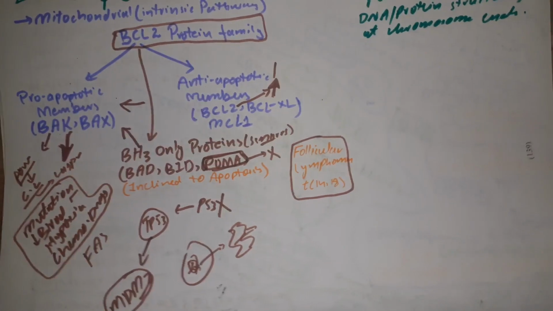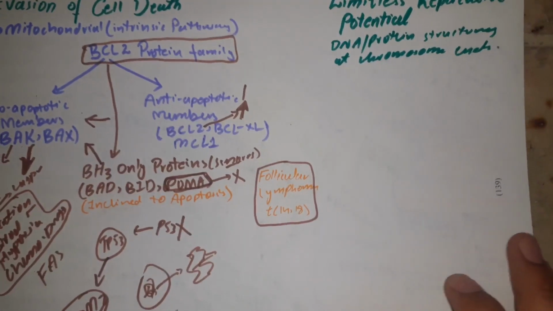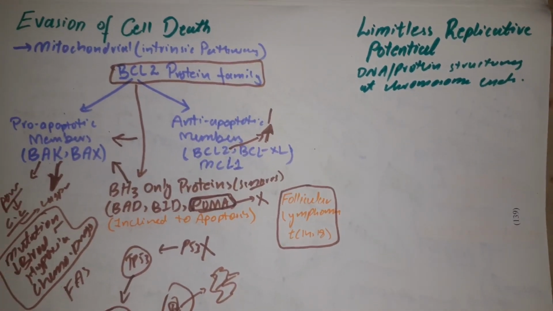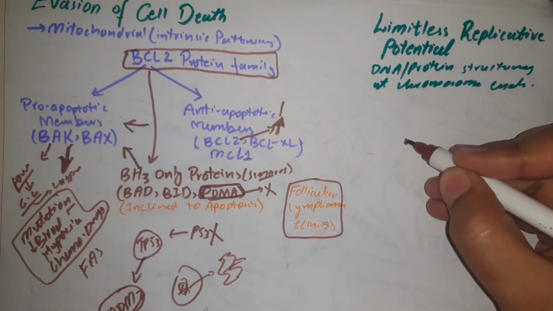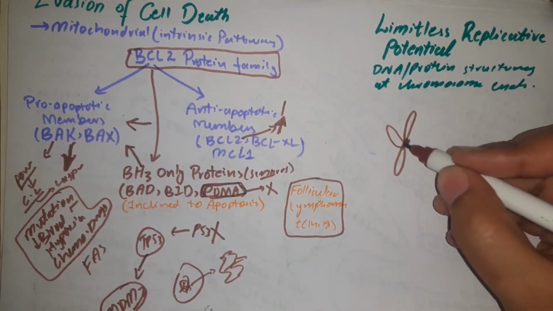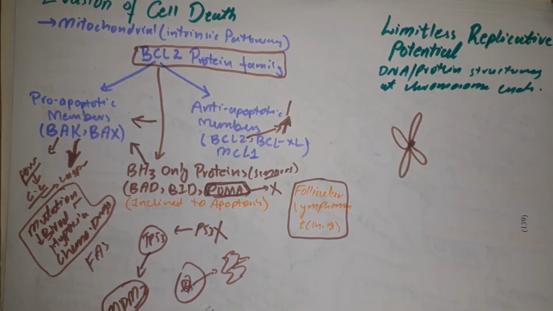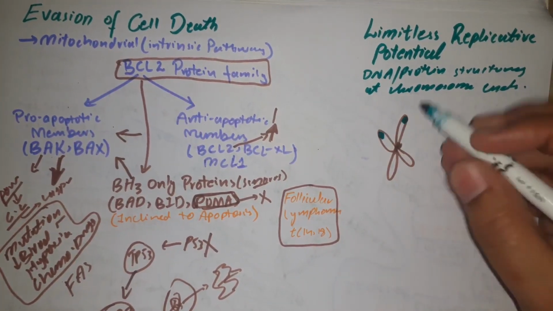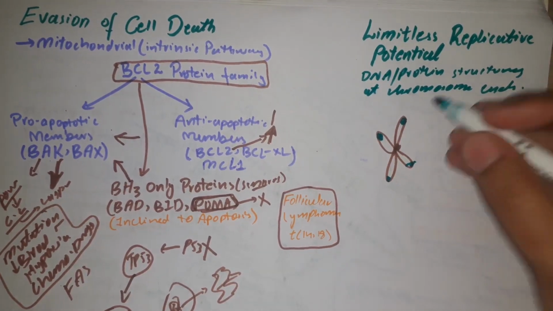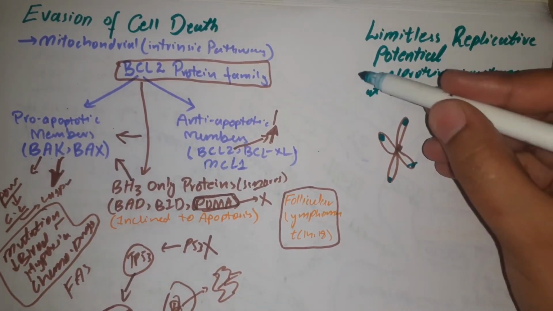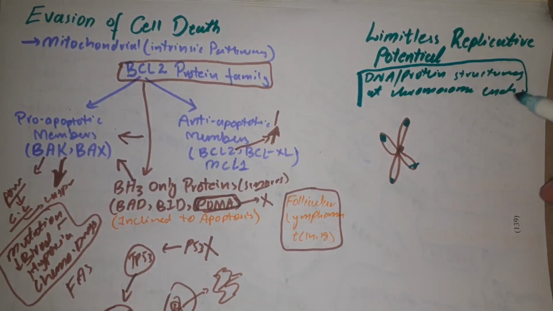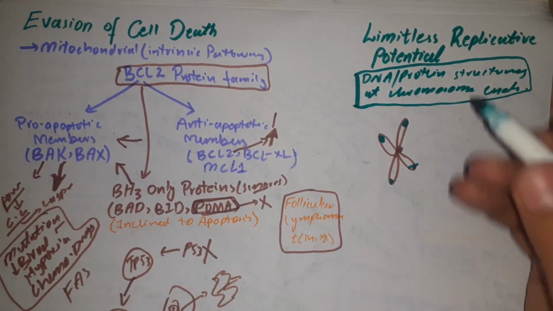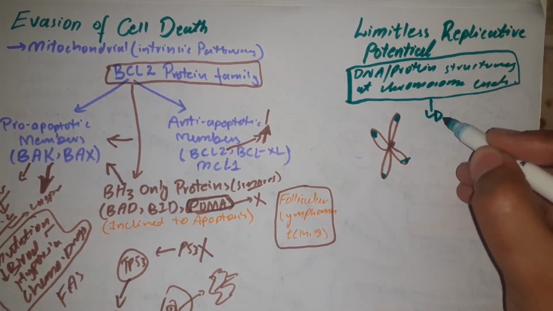Our next topic, the next cancer hallmark, is limitless replicative potential. We know that in normal cells, supposedly this is a chromosome here, and these chromosome ends normally have some portion of DNA sequence and proteins which are called telomeres, and these telomeres are basically specific DNA and proteins which are structured and attached at chromosome ends. And what they do, they basically prevent the DNA repair mechanisms.